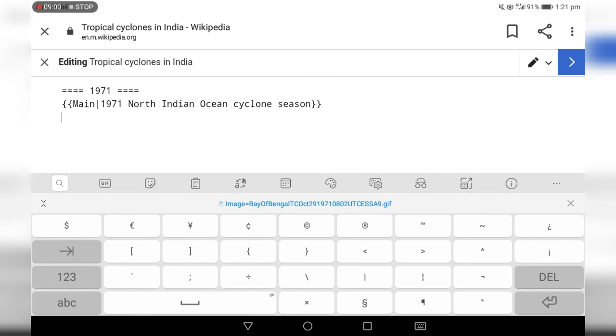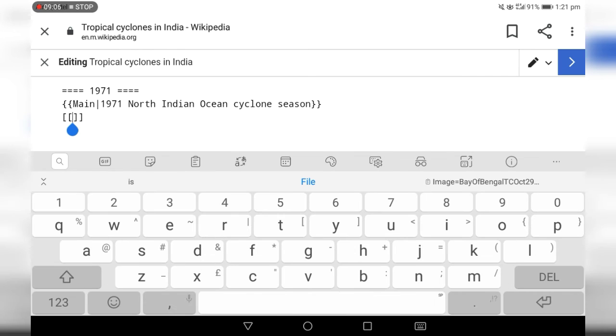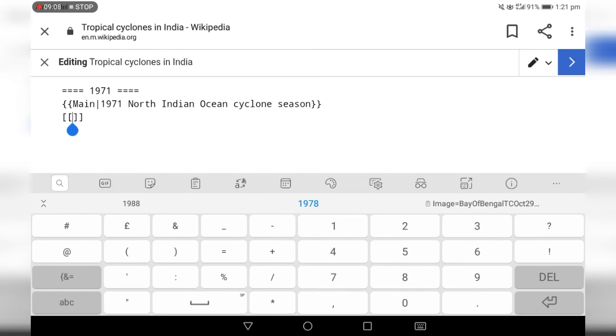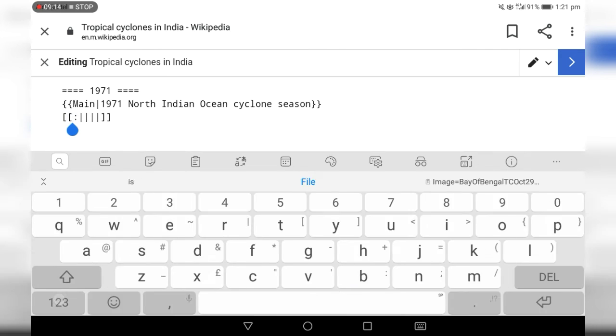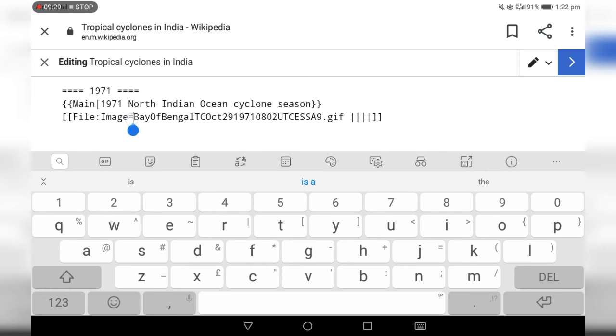Same as what I did last time: same brackets and then dash 4 times. Again the same, file, image Bay of Bengal TC October 29 1971 8 to UTC ESSA 9 GIF.